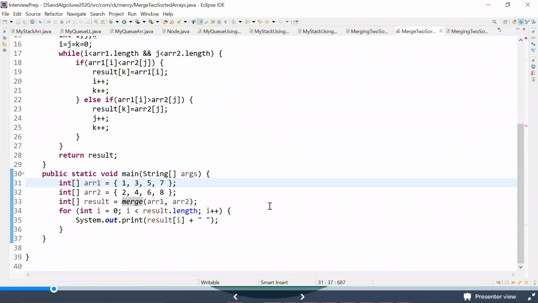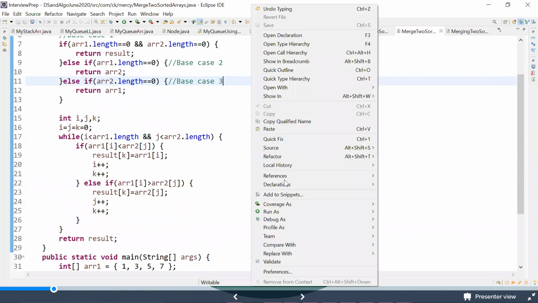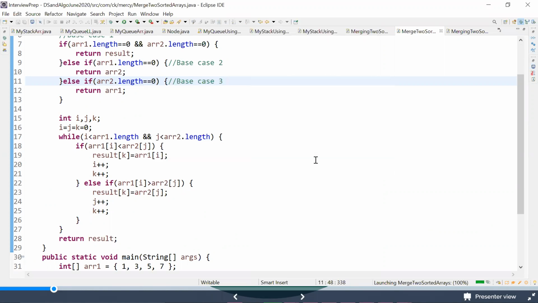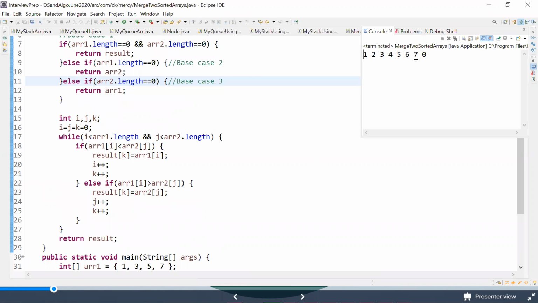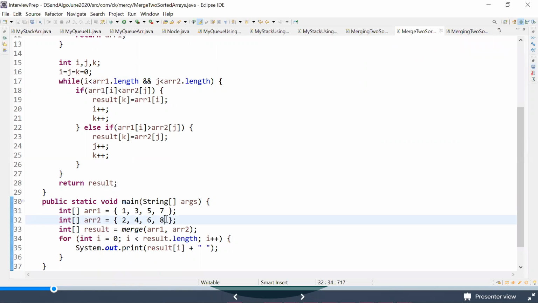Let's try to run this and see if we are able to get it. Line 15 is missing. Okay, cool, thank you. So let me run this code. What is my code saying now? That's fine, 1 2 3 4 5 6 7. 8 is missing, right? So what should we do with this 8? Maybe we missed some case. Let me take one more example.